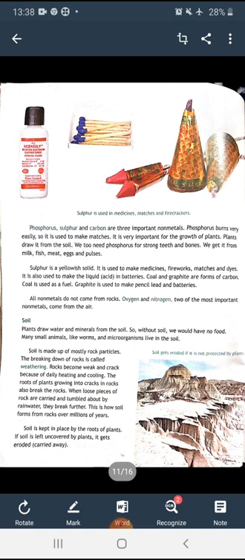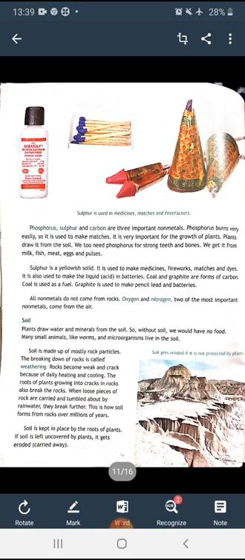And the roots of plants growing into cracks in rocks also break the rocks. When loose pieces of rocks are carried and tumbled about by rainwater, they break further. This is how soil forms from rocks over millions of years. Soil is kept in place by the roots of plants. If soil is left uncovered by plants, it gets carried away.